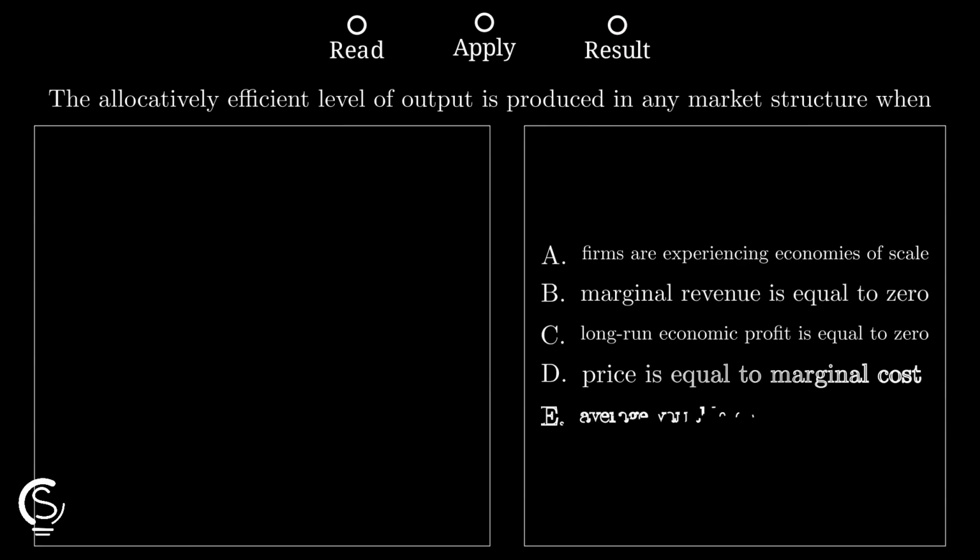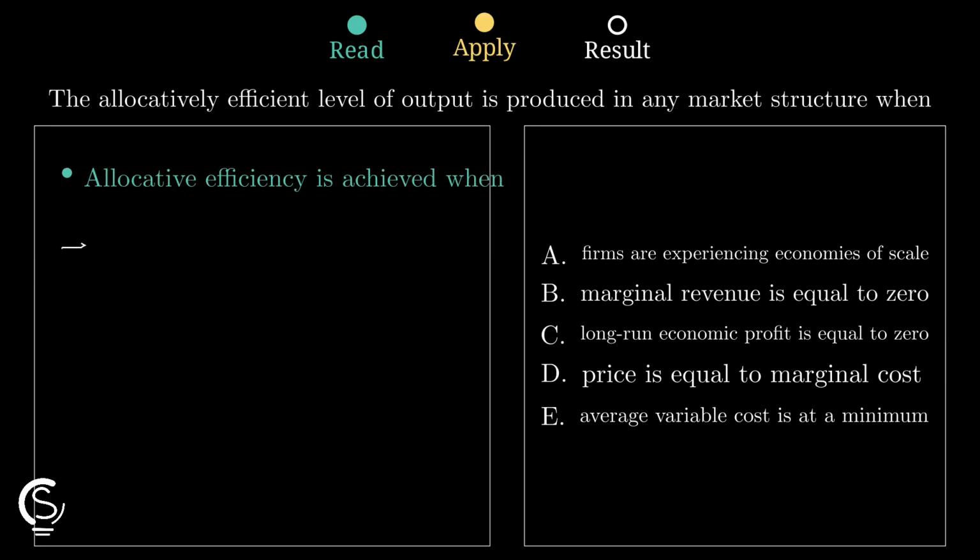Allocative efficiency occurs when the value consumers place on a good matches the cost of producing it. This happens specifically when the market price is exactly equal to the marginal cost. This condition ensures that the last unit produced provides a benefit to the buyer that perfectly offsets the cost to the firm. It maximizes the total surplus within any market structure.